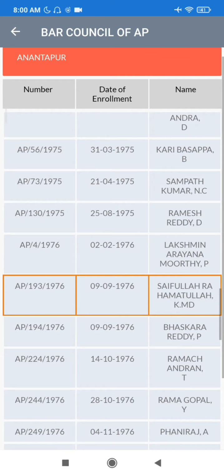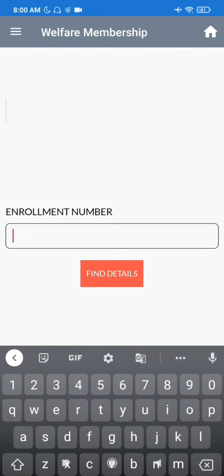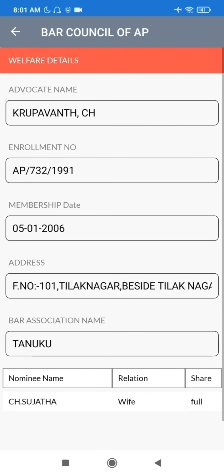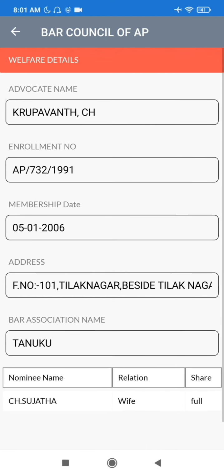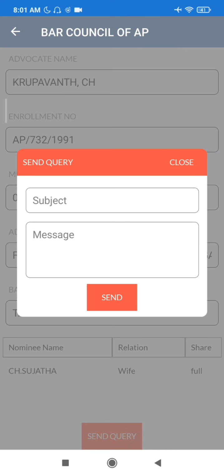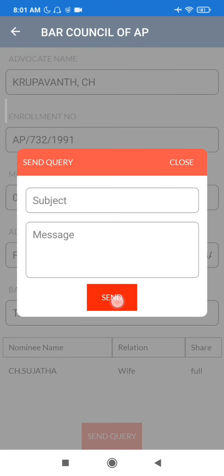Next, welfare fund details. Go to main menu, select welfare fund membership and enter enrollment number to check the details including name of the advocate, date of membership and nominee details. Here also, if you want any information, click on send query, type subject and message and click on send to send email to Bar Council office.